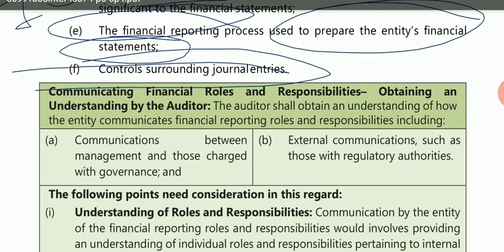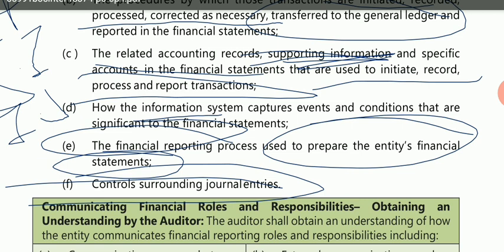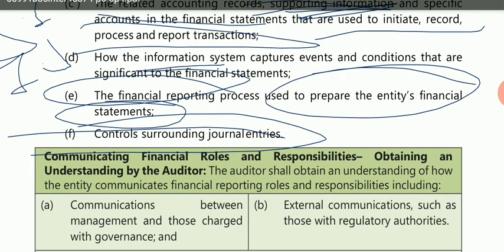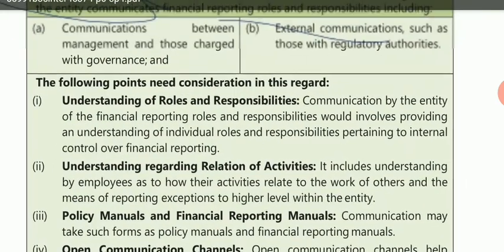Now they have given a box and have written communicating financial roles and responsibilities, obtaining an understanding by the auditor. The auditor shall obtain an understanding of how the entity communicates financial reporting. Now this was about the understanding of the information system and business processes. The next point is that the auditor shall have an understanding of how the entity communicates financial reporting roles and responsibilities. So what is the basic communication process of the entity, and what are the roles and responsibilities of the entity? The auditor has to take an understanding of the same.